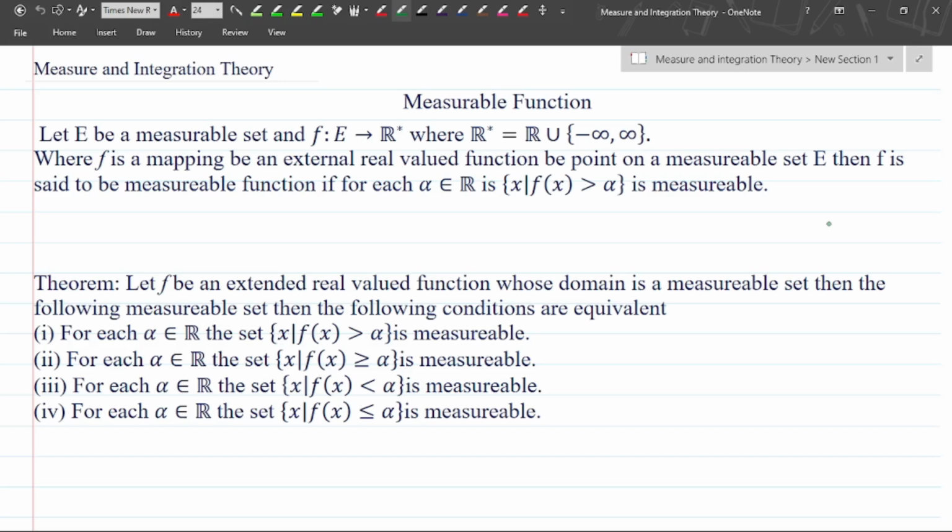In this video, we are going to discuss measurable functions. In the previous videos we discussed what the sigma algebra of sets is, the concept of a measurable set, and the Lebesgue measure. Now we'll discuss the measurable function, and further we'll discuss the theorems and properties of measurable functions. Many things we'll discuss in this and the next videos.